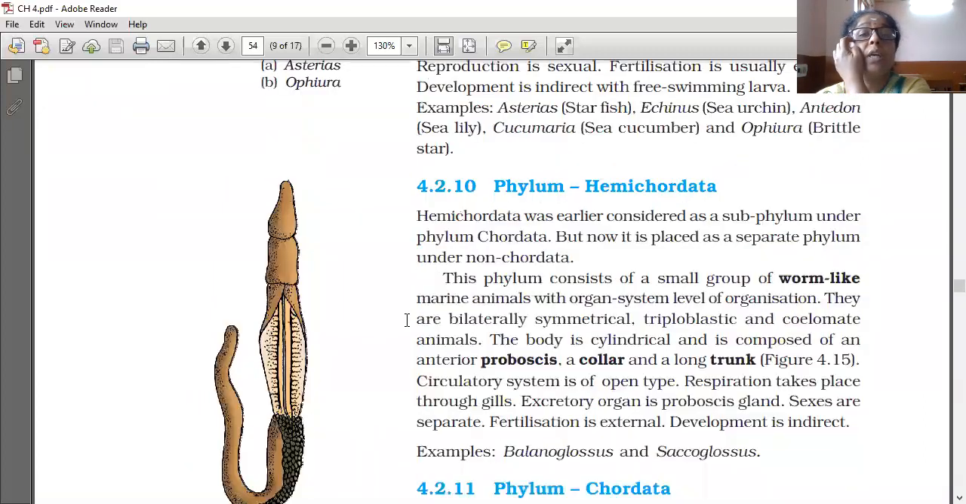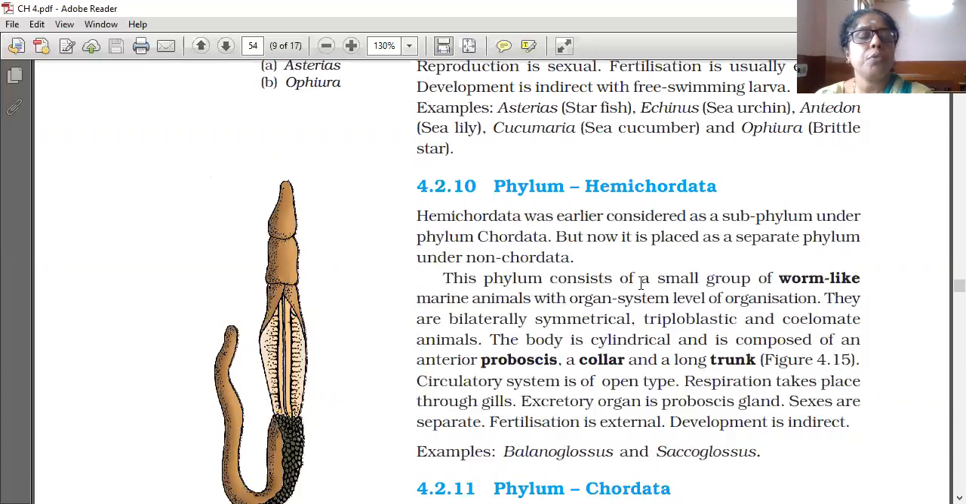Balanoglossus is given. Hemichordata, first it was under the subphylum of chordata only, but it is now separated and included in non-chordata. Non-chordata means not having notochord. Chordata means having the notochord. That we had already learned in the beginning of the lesson.